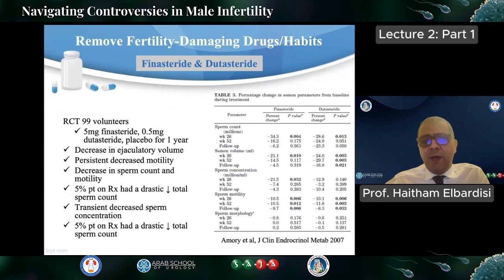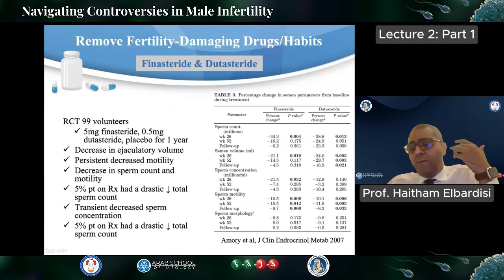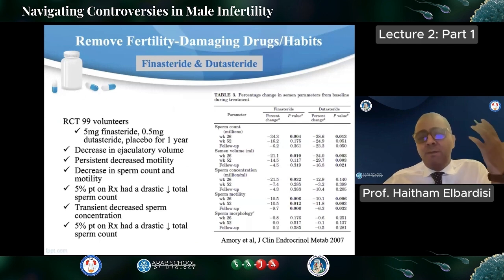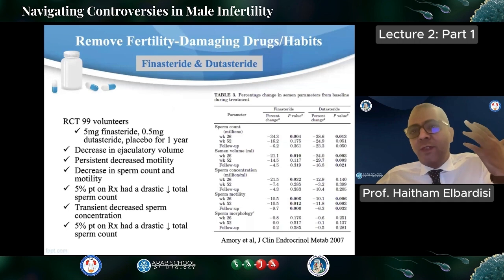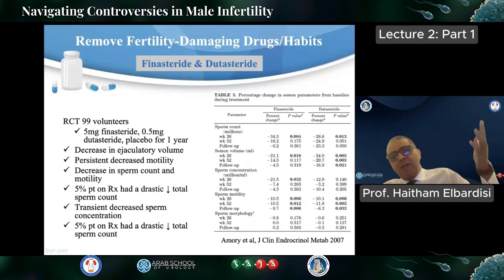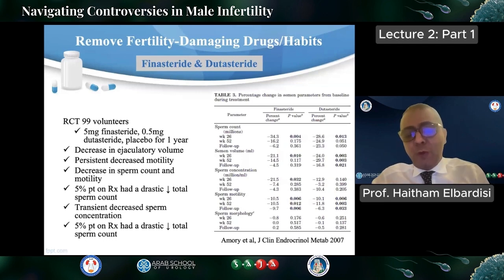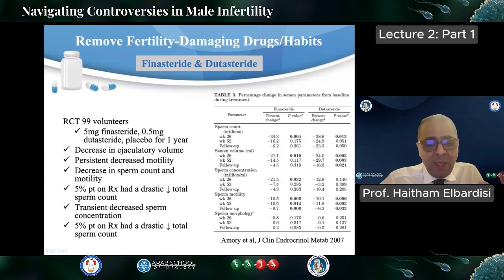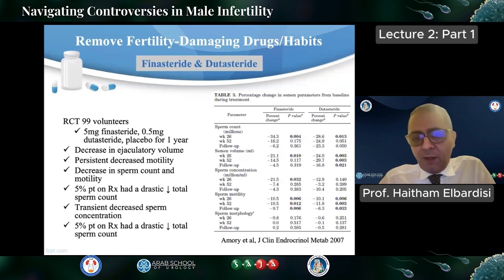We'll start with the removal of fertility-damaging drugs and habits, and this is very important before starting treatment for anybody, to make sure that there is no underlying cause that we can eliminate. And as a urologist, it's very important to know what we prescribe, because many of the prescriptions that we write can really affect male fertility, starting with finasteride or dutasteride, which are very commonly used for patients with prostatic enlargement.